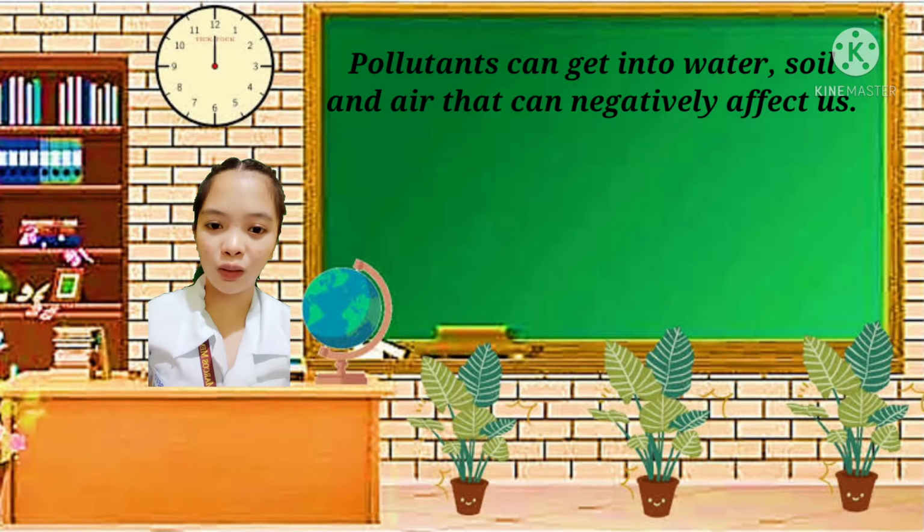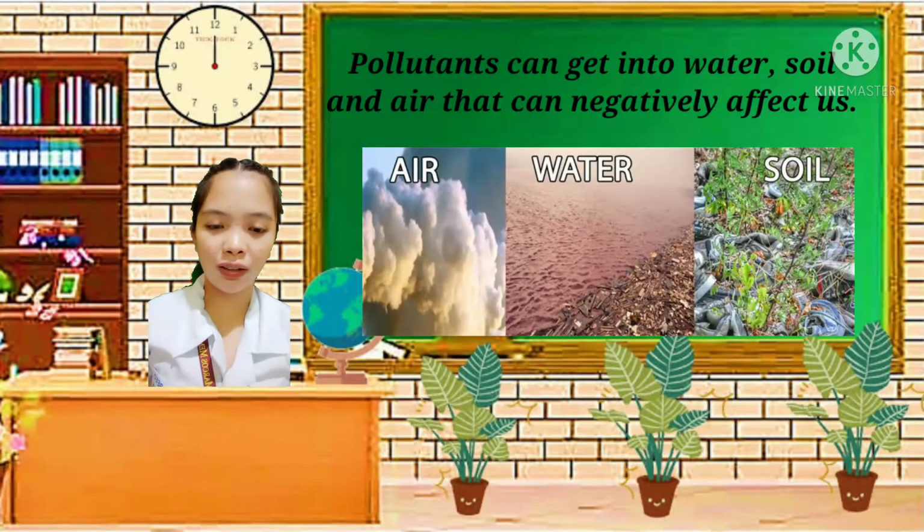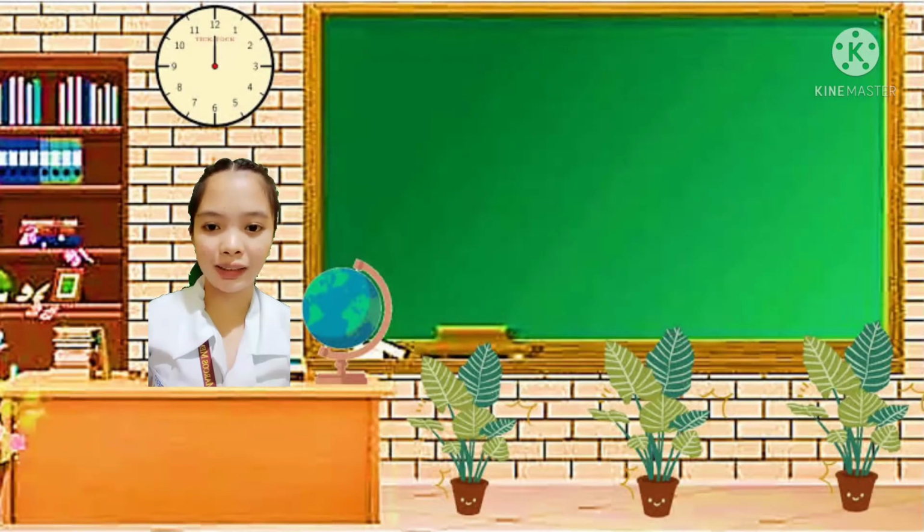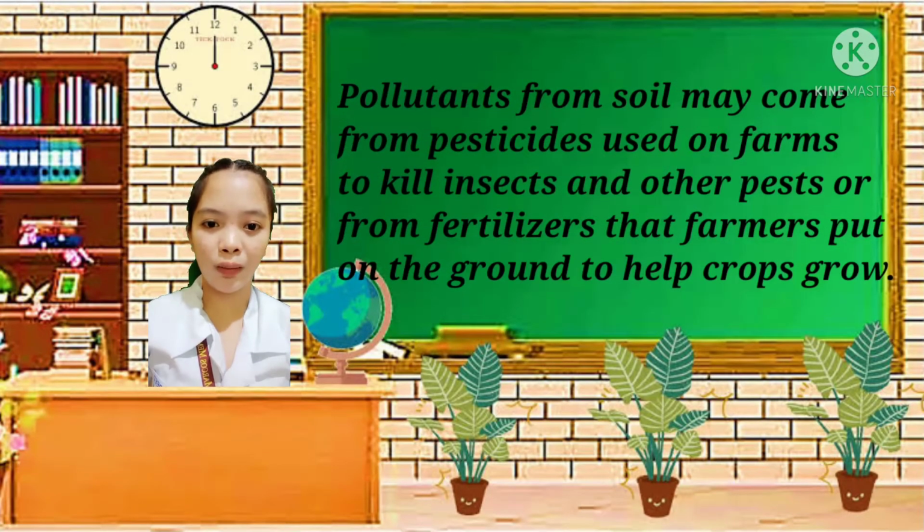Pollutants can get into water, soil, and air that can negatively affect us. Pollutants from soil may come from pesticides used on farms to kill insects and other pests, or from fertilizers that farmers put on the ground to help crops grow. Rain can wash away these chemicals into the rivers that can kill a large number of fishes, birds, and other animals.